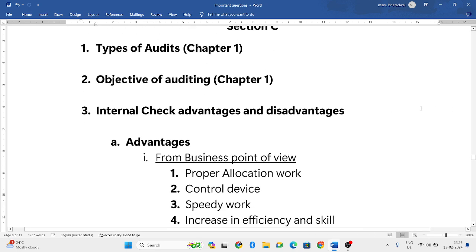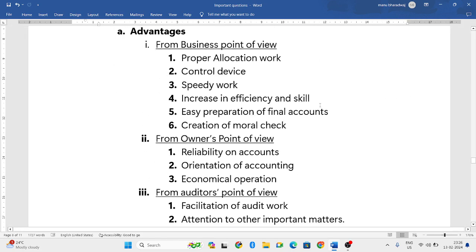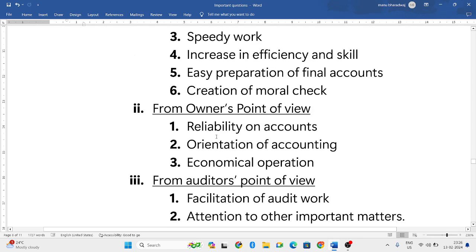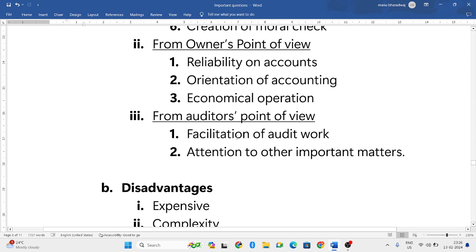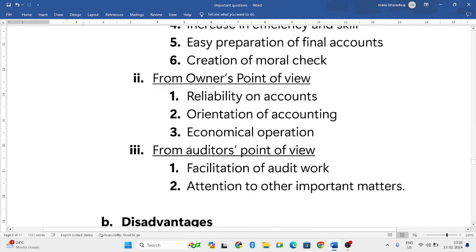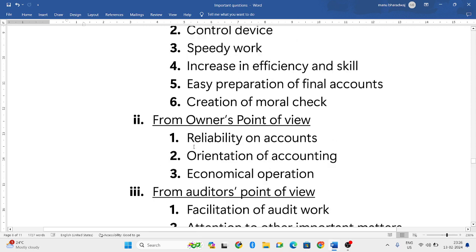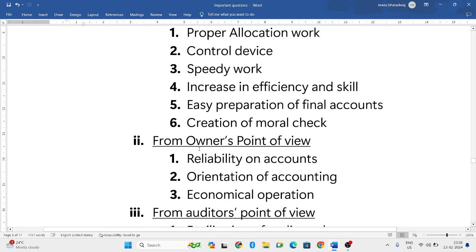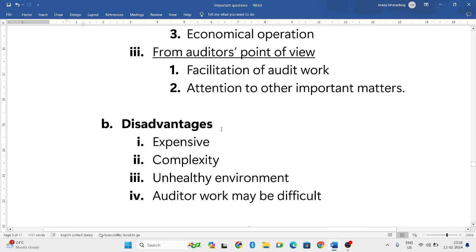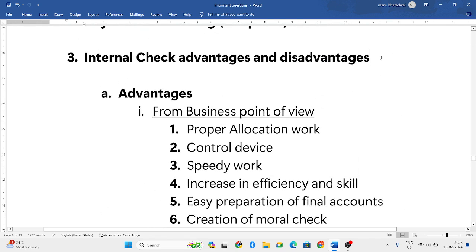Next, the internal check advantages or disadvantages. In advantages, we have first the business point of view, next we have owner's point of view. These videos I have made, so I will not explain them here again. Next, from auditor's point of view also we have certain advantages. So total 6 plus 3 plus 2, that is 11, are there. A few you can skip also. Based on the marks they have asked for, you have to answer accordingly. Then you have 4 disadvantages. This can also come for section C.